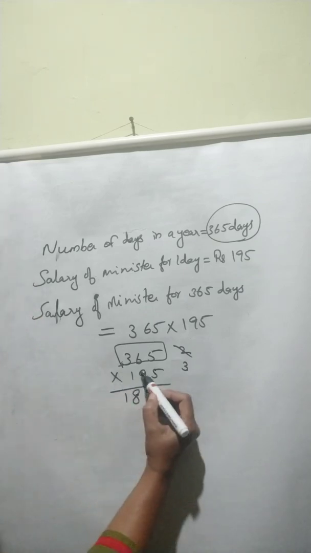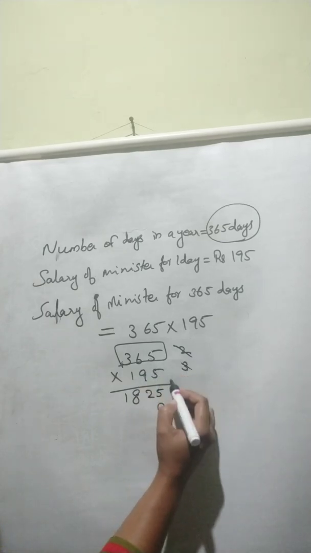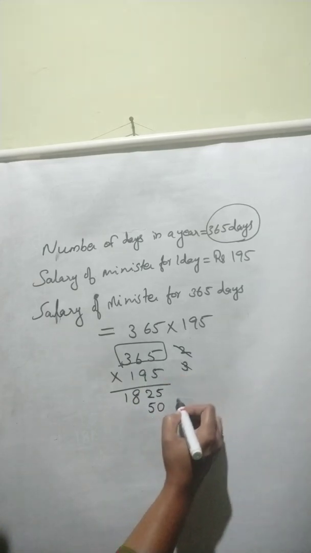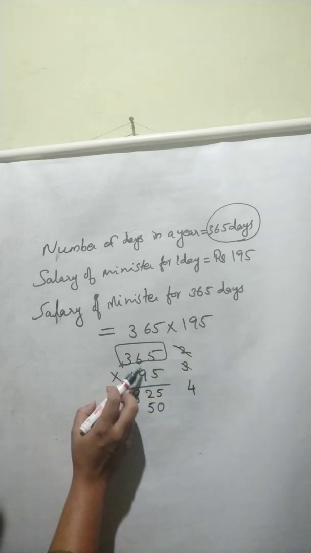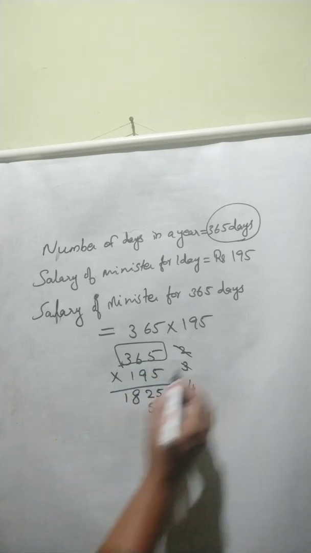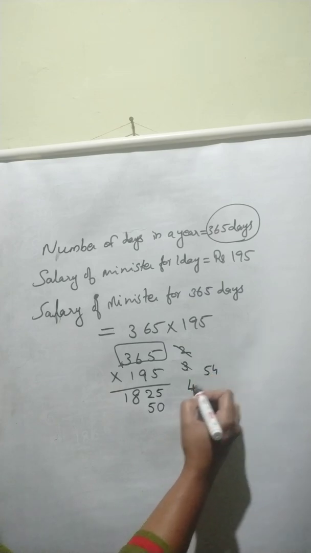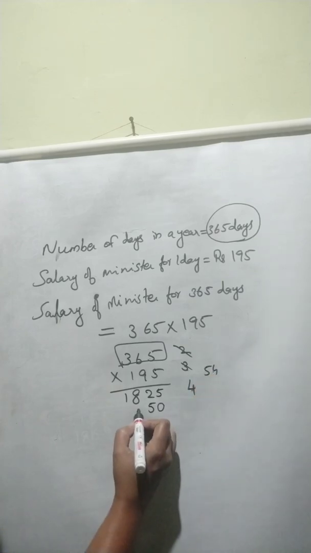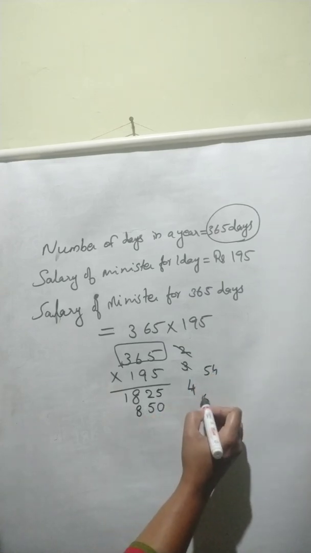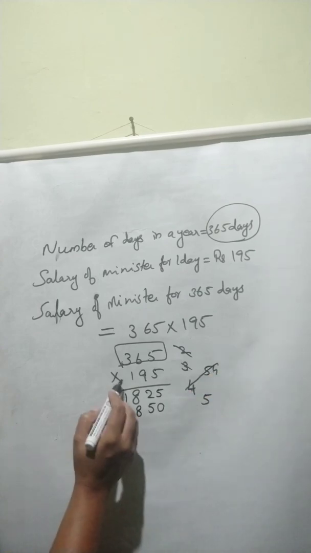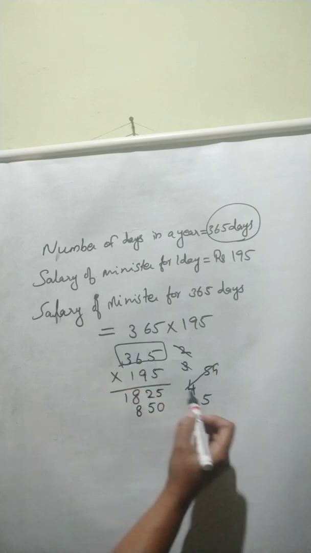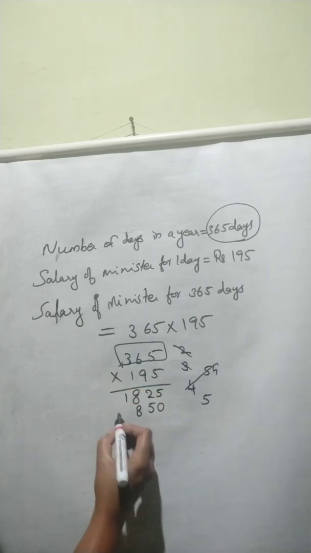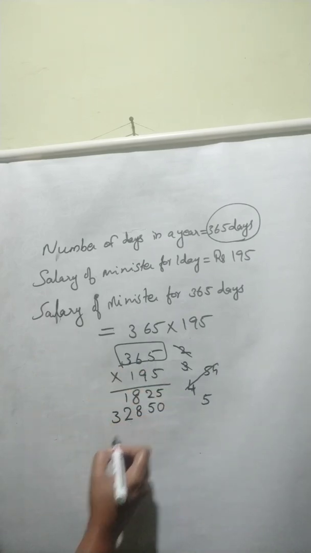Next step is 9 5s are 45. We can write here 5. 4 we need to add with the next product. Then 6 times 9, that is 54. 54 plus 4, that is 58. Then we can write here 5. Then 9 times 3, 27. 27 plus 5, 32. We can write this one here.